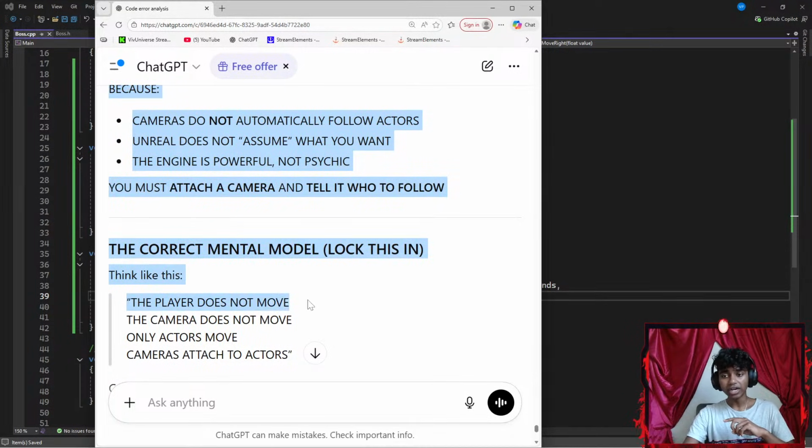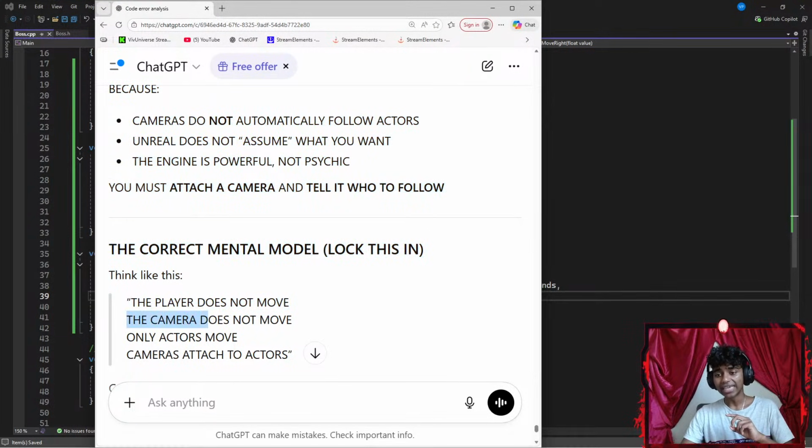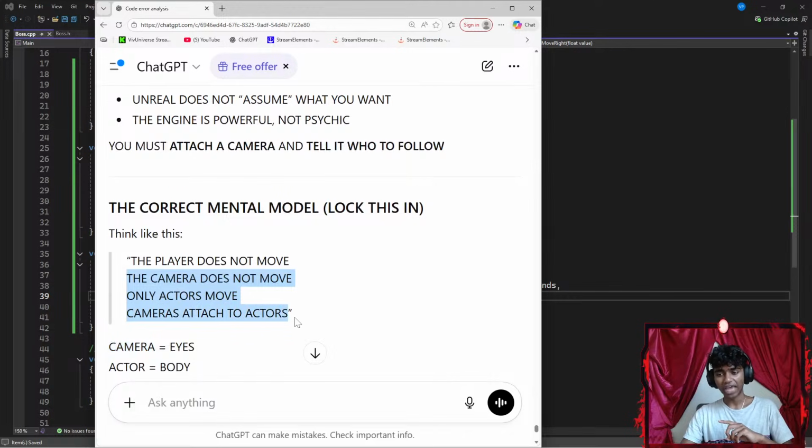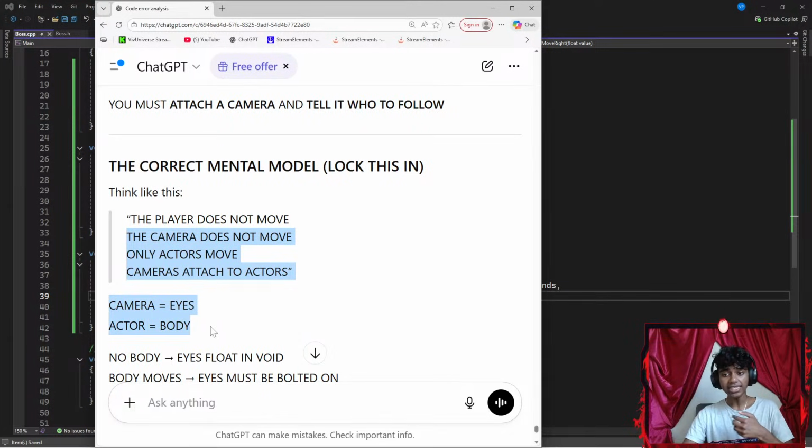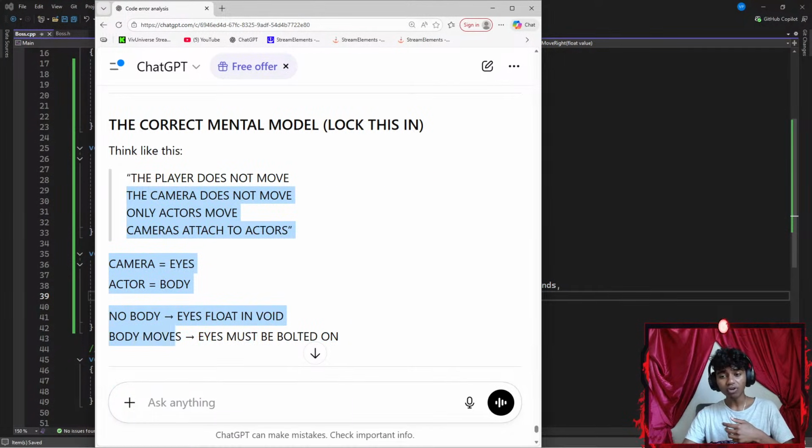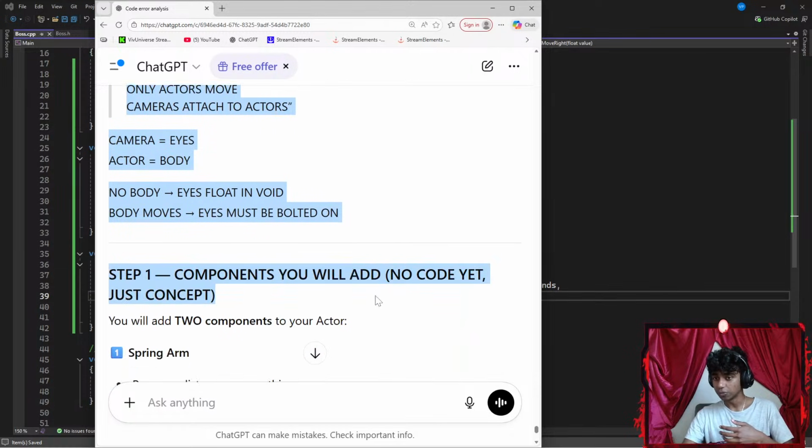The correct mental model, lock this in. The player does not move. Hiding Adrian, I appreciate you joining the stream. The camera does not move, only actors move. Camera is attached to actors: camera is eyes, actor is body. No body, eyes float in the void. Body moves, eyes must move too.